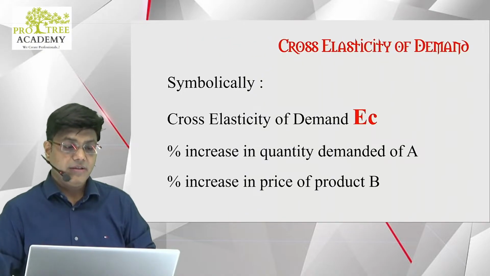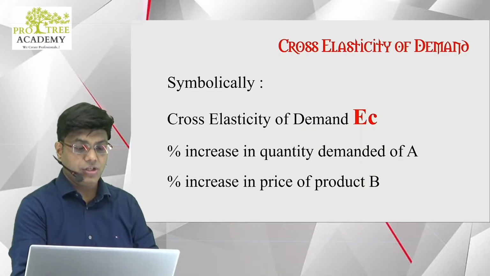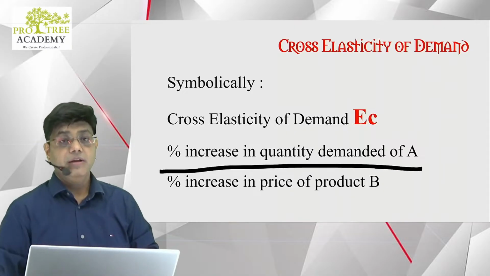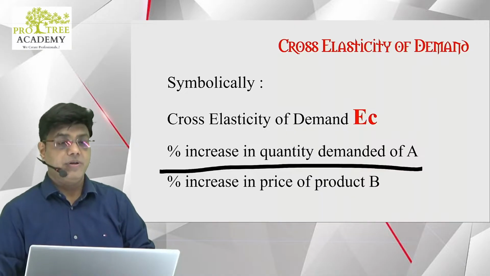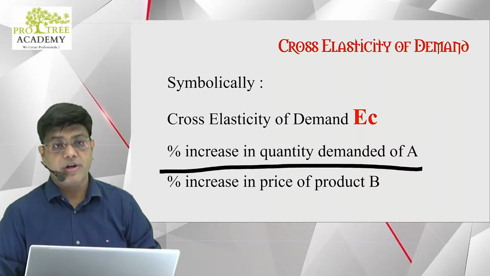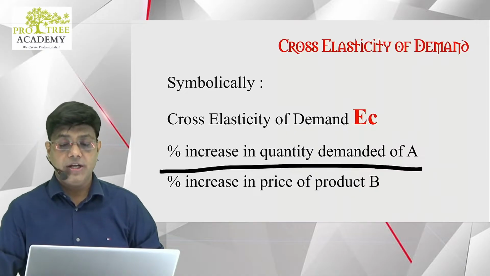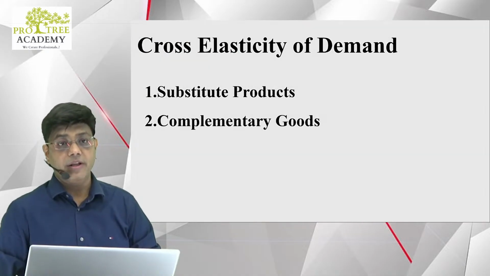Cross elasticity is represented by EC: the percentage change in quantity demanded of A divided by the percentage increase in the price of product B. There are two types of related goods, substitute and complementary.